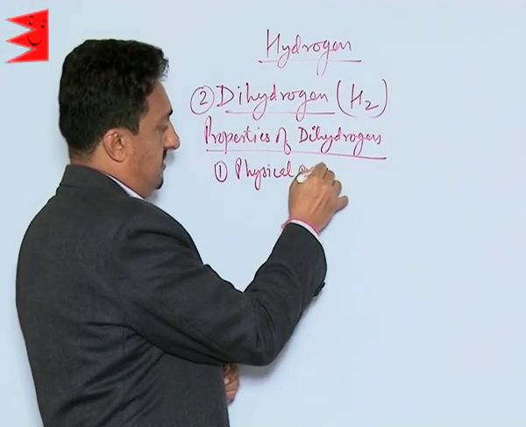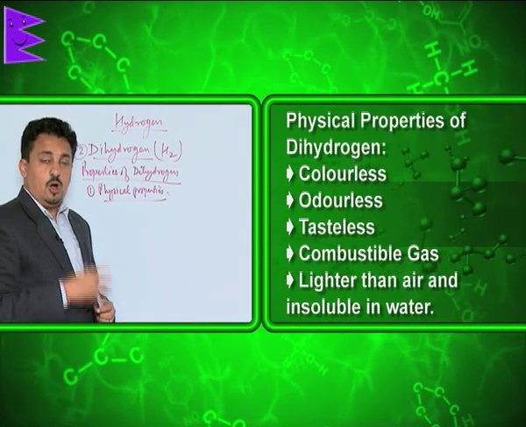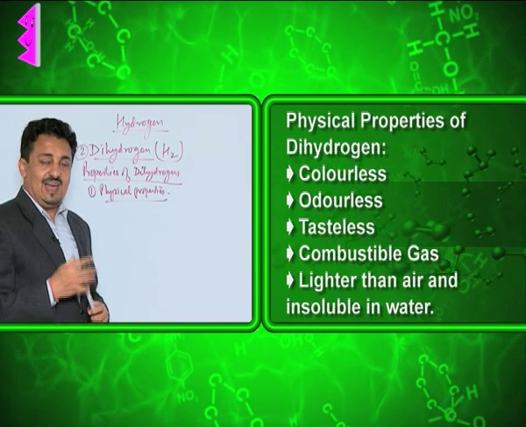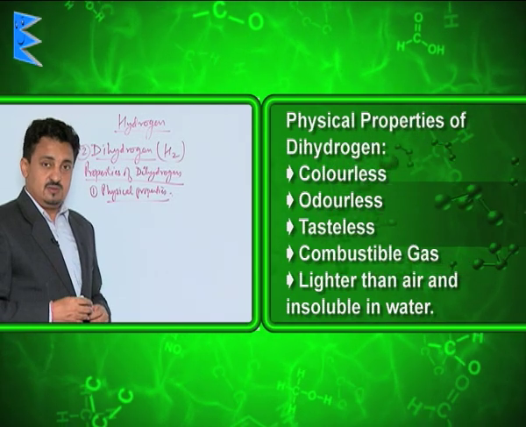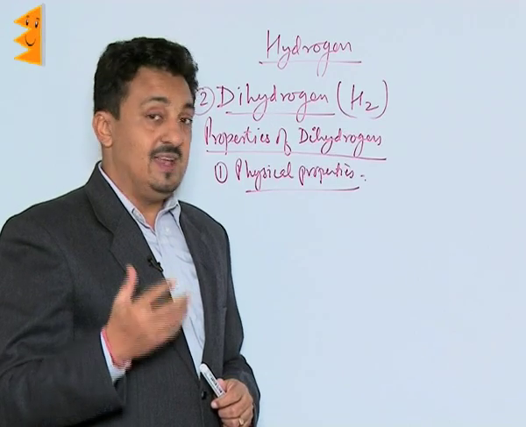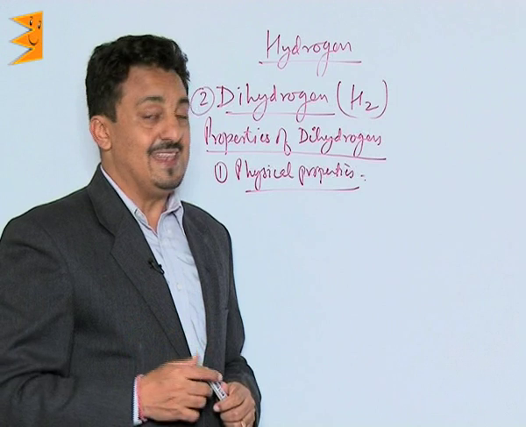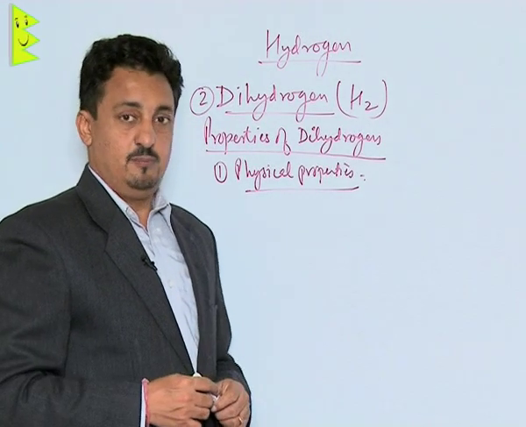Now let us see the physical properties of dihydrogen. It's a colorless, odorless, tasteless, highly combustible gas. It is insoluble in water because it is completely non-polar in nature, and it is much lighter in density than air. Now these are its main physical properties.